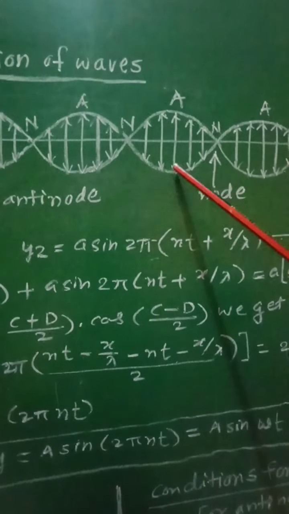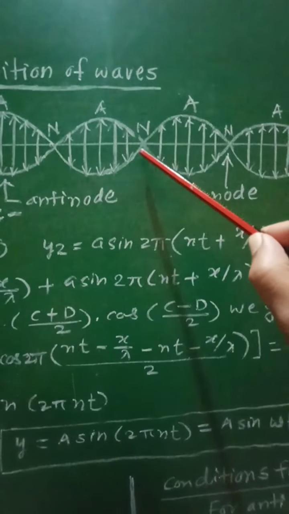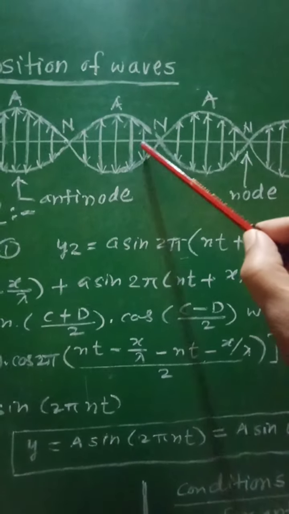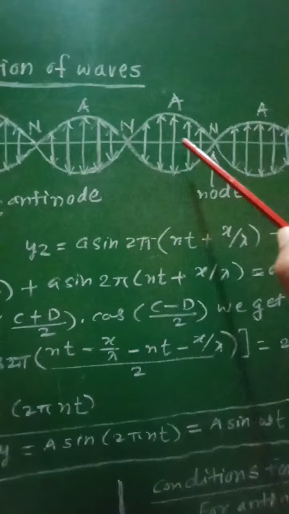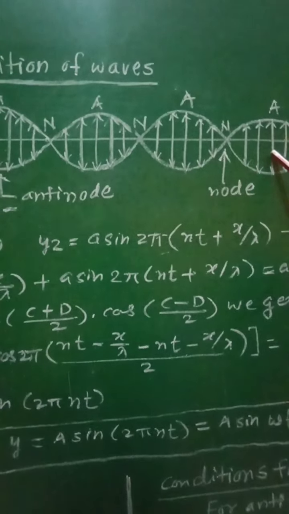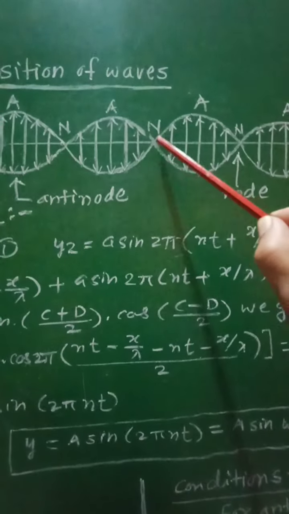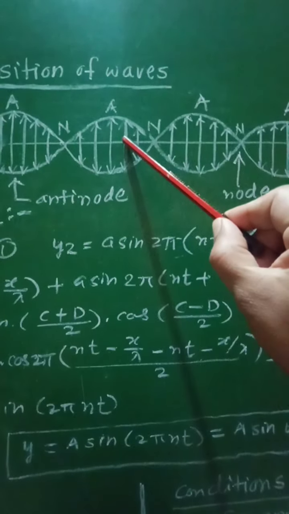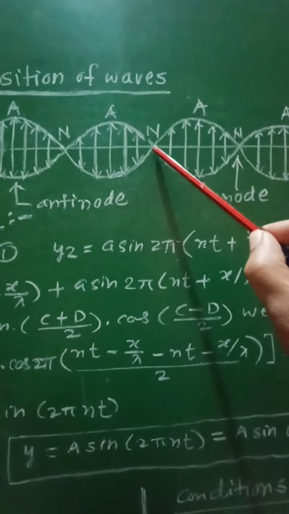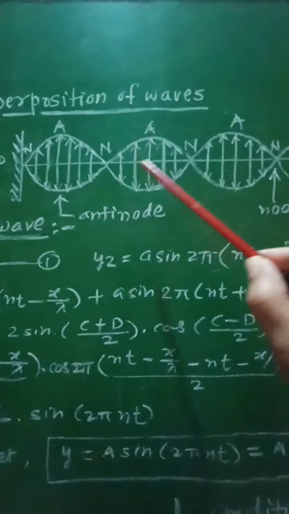Now if that string is pulled at its middle, upwards or downwards, and then released, the progressive waves will travel on both sides towards the two rigid supports P and Q. When the jerk is given, or when the string is pulled at its middle, progressive waves are produced on either side of this position, and when the string is released, these progressive waves travel towards the two rigid supports.